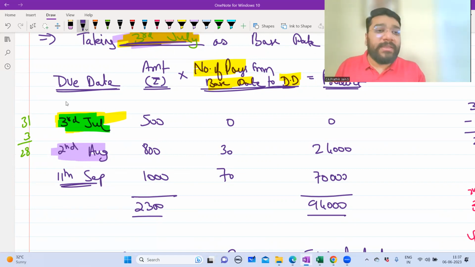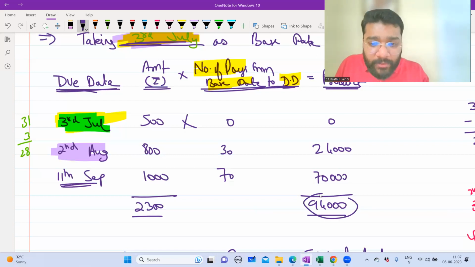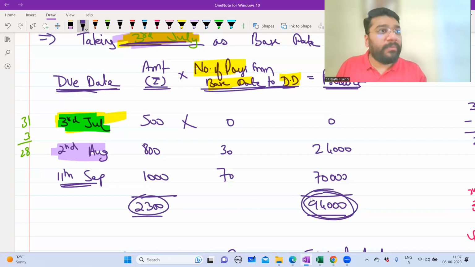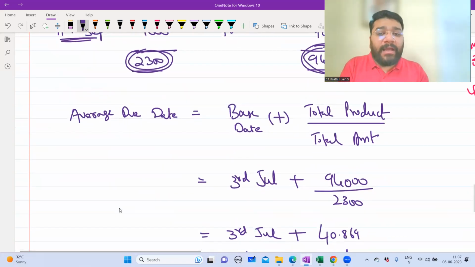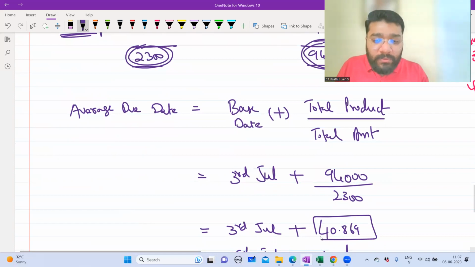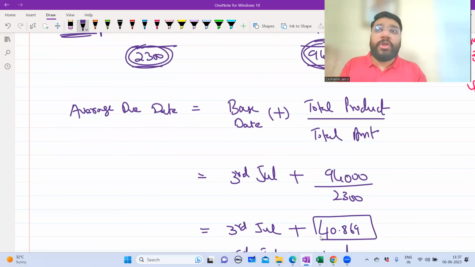So what are we doing? The due date we are first converting into days. So now we are multiplying this, so we are getting a product. This 94,000 rupees is the total payment product-wise. If I divide by this 2,300, I will get how many more days I need to add to the base date so that I can arrive at the center date.